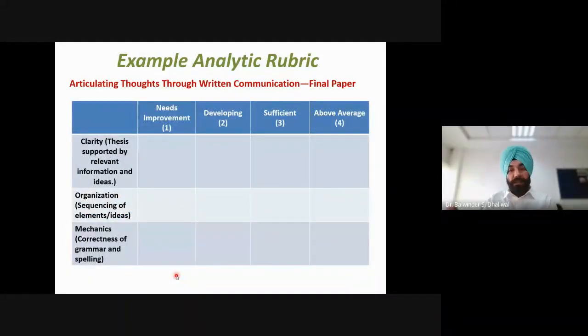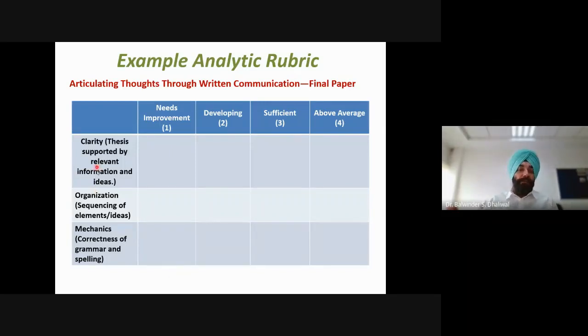So this is again an example of that same written communication. Say we want to evaluate that written communication using the analytic rubric. Here we can see that those three different criteria or key points have been written separately in the leftmost column.